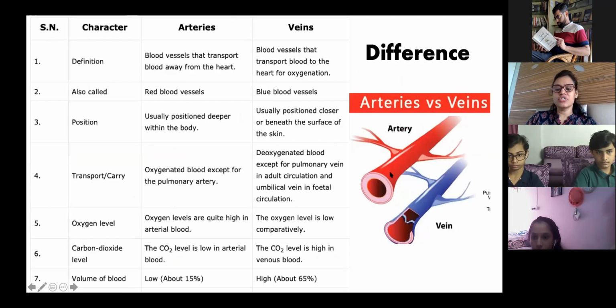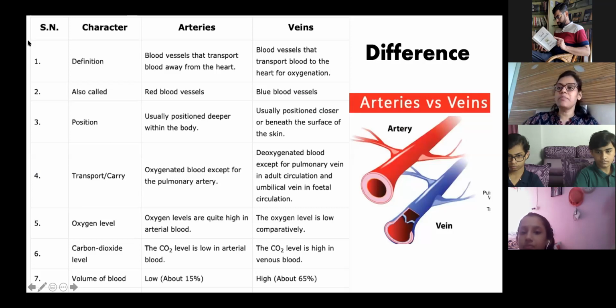Ma'am, I have a question. Yeah. How do the veins carry the blood from your legs to the heart, in an upward direction? See, the blood vessels are there, and how does blood flow? It can flow like this. The pathway is there, but the veins have one more important structure present in them, that is a valve.